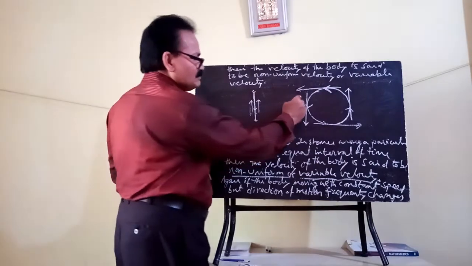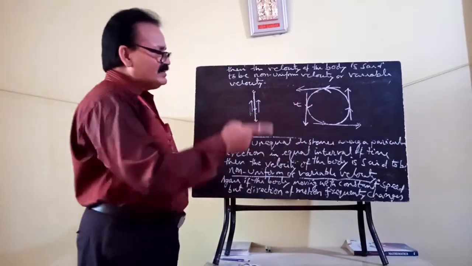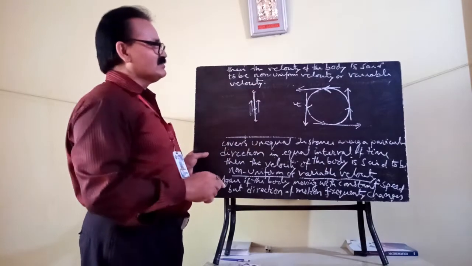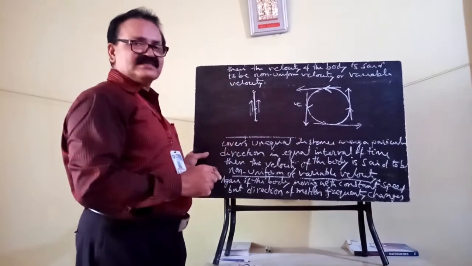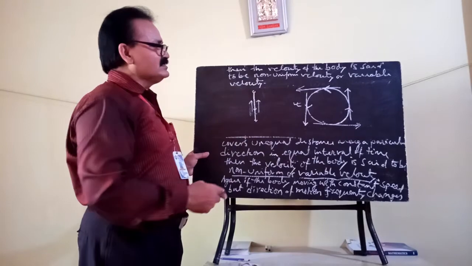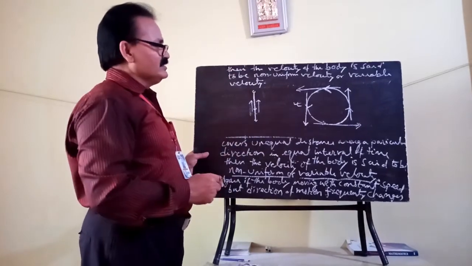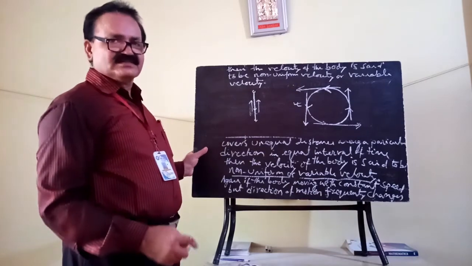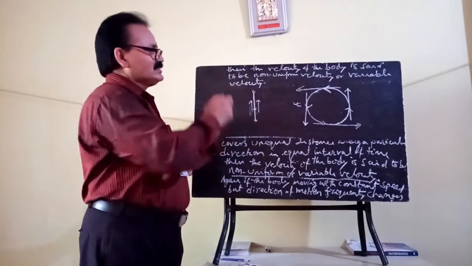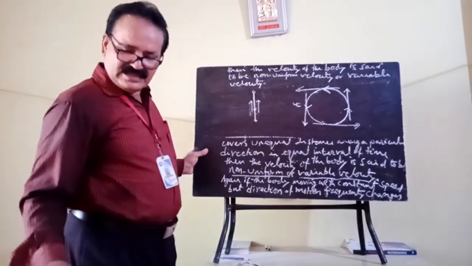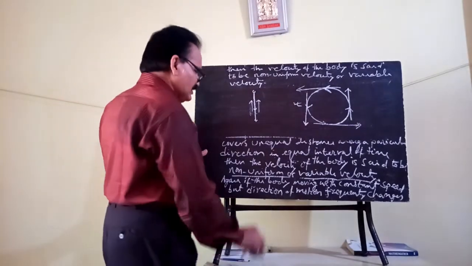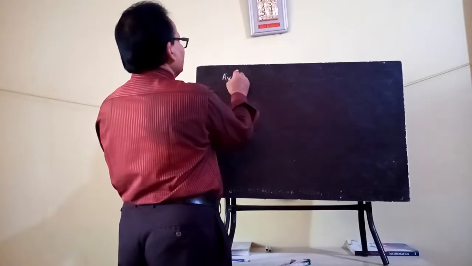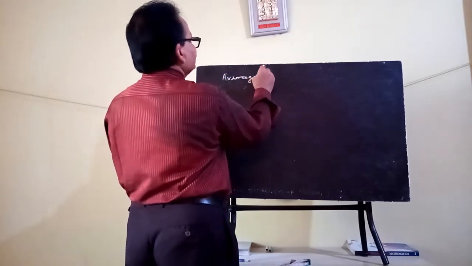And this example is the example where, even if the speed is constant, the body is moving along a circular path, so due to the continuous change in direction, this body undergoes variable velocity while moving along a circular path. Okay, clear? Now I will explain the average velocity.